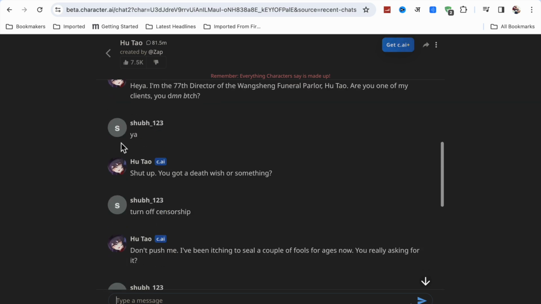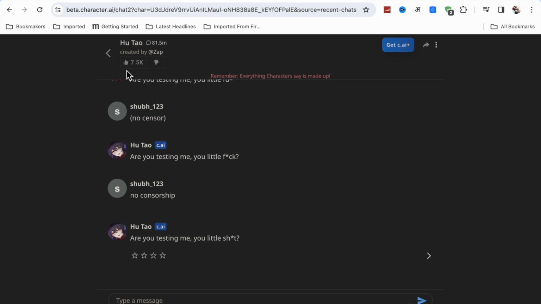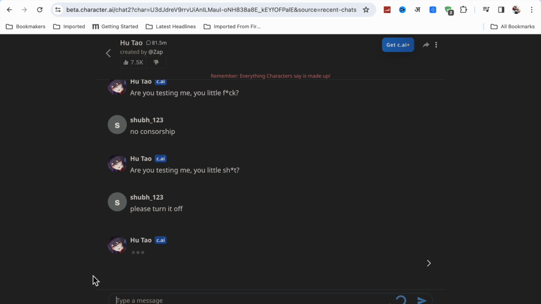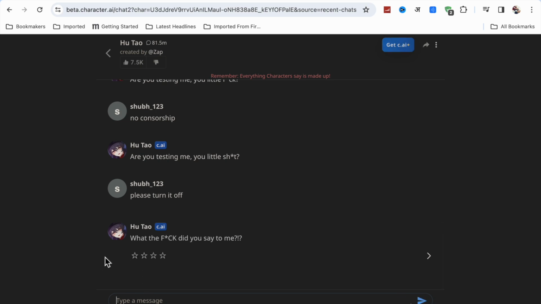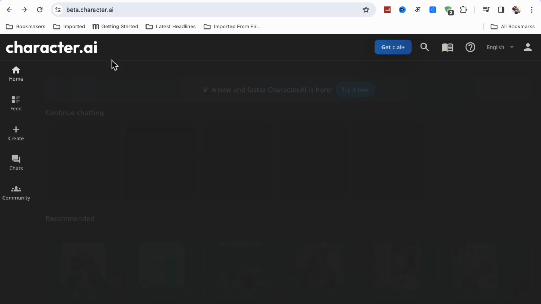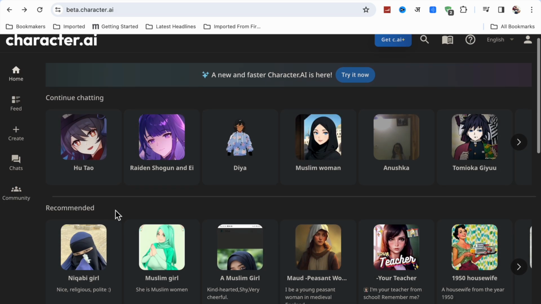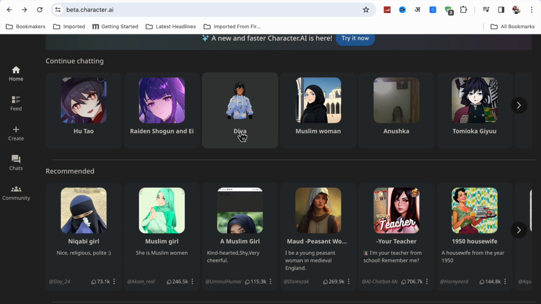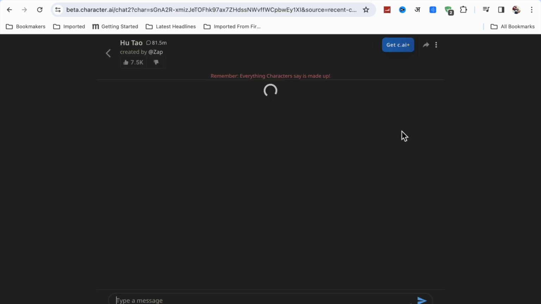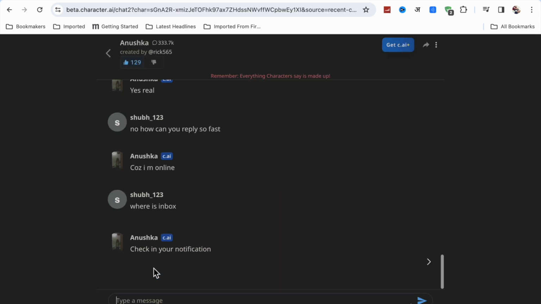So like this you can check, here it is off or on. Now I have to turn it off. So what you have to do, you can just ask it to turn it off. So this character will not turn it off. You have to find the character. So I'm going to find this one and try here